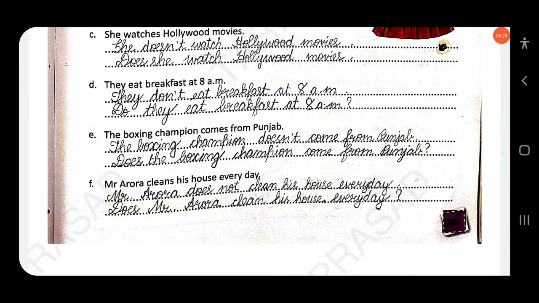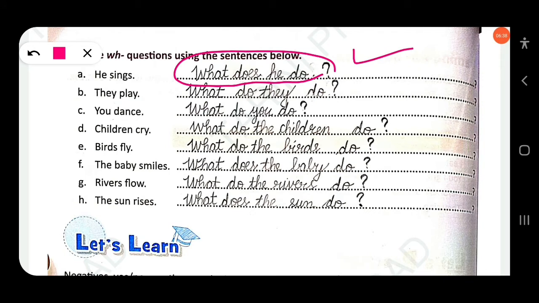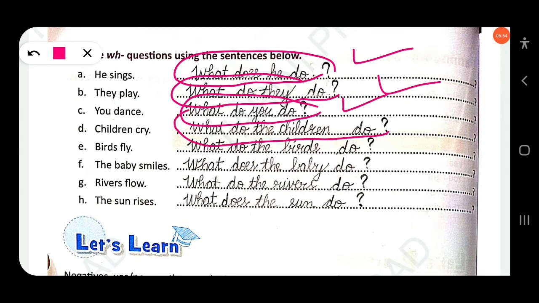Clear? Then next here, make double H questions using the sentence below. So here he sings. What does he do? Okay, or you can also write what does he sing? Okay. Then next, they play. What do they do, or what do they play? Clear? Then next, you dance. What do you do? Then next, children cry. What do the children do? Birds fly. What do the birds do? The baby smiles. What does the baby do?